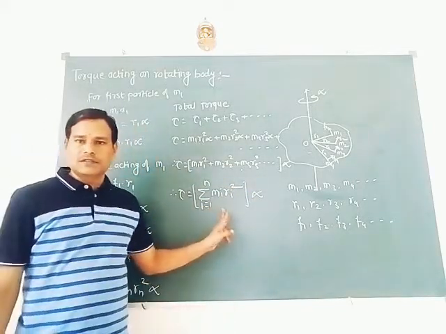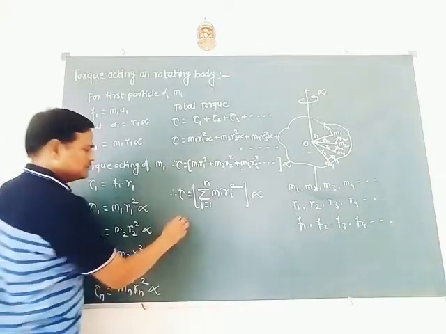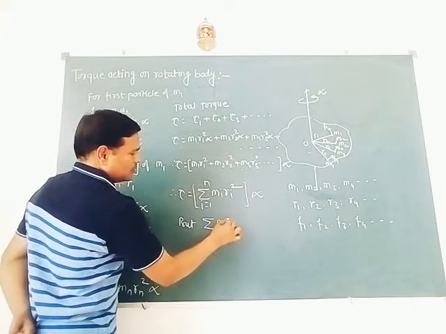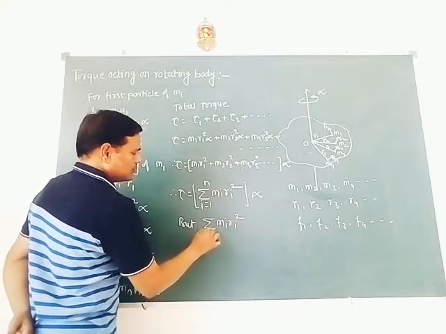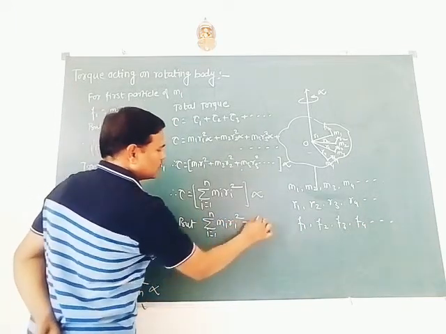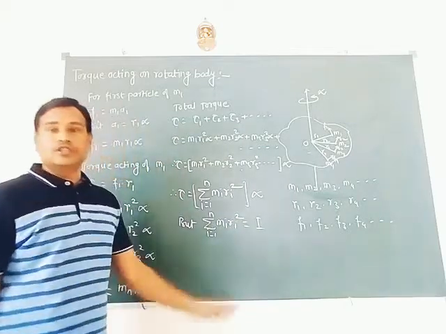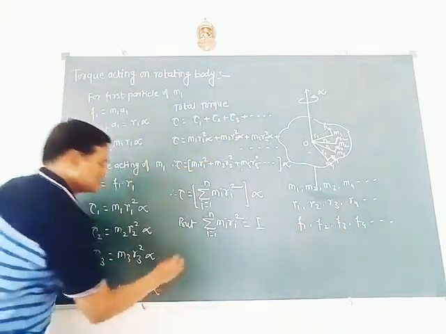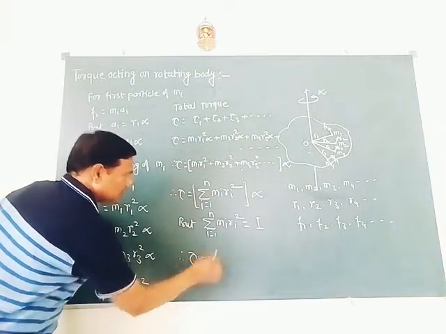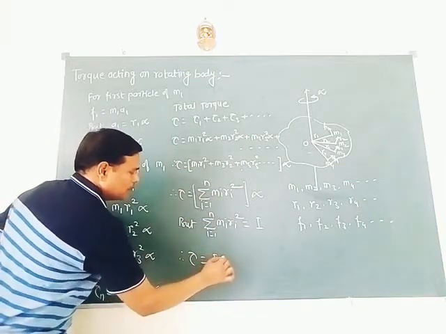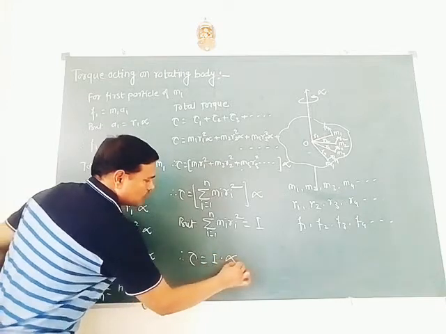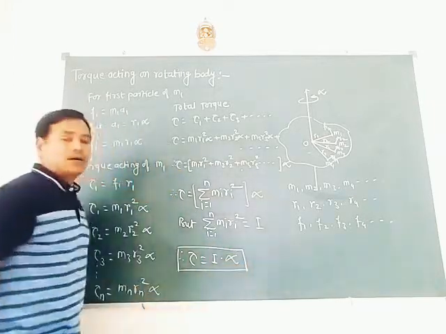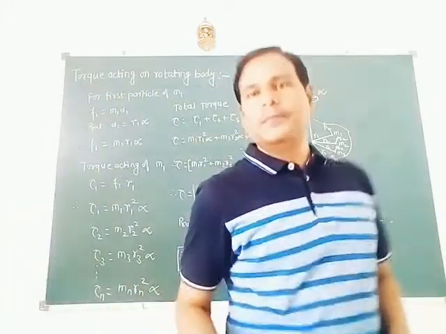But what is this? The summation of mi ri square from i equal to 1 to n equal to capital I. By definition it is moment of inertia. So finally we can write this torque as, therefore torque equal to I into alpha. So this is the expression for torque acting on the rotating body.